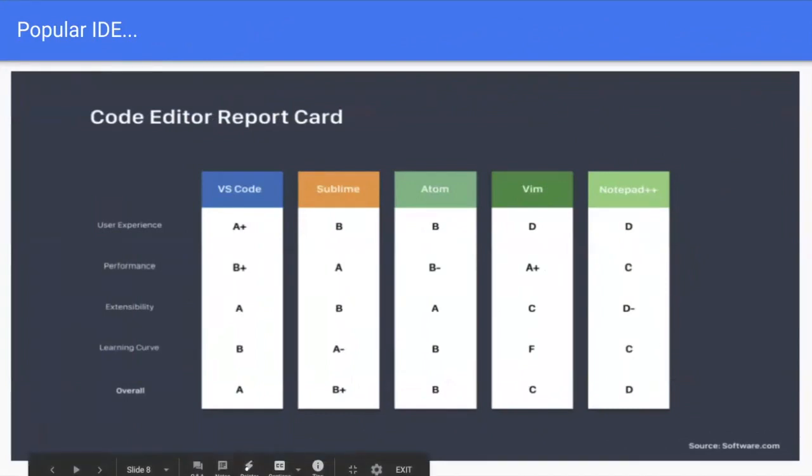Here we can see popular IDEs in the industry, where VS Code is the most popular for user experience, performance, extensibility, and learning curve. Overall, VS Code is an A+ grade. The second options are Sublime, Atom, Vim, and Notepad++. Most of the time, we highly recommend VS Code as the most suitable for JavaScript frameworks.